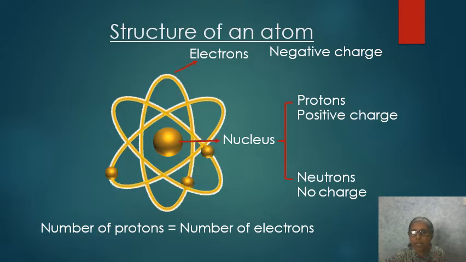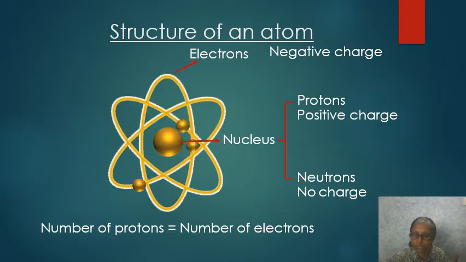And remember, the number of protons is always equal to the number of electrons. That means the number of positively charged particles will always be equal to the number of negatively charged particles. Therefore, an atom is electrically neutral. So, I'll say once again, the number of protons equals the number of electrons.